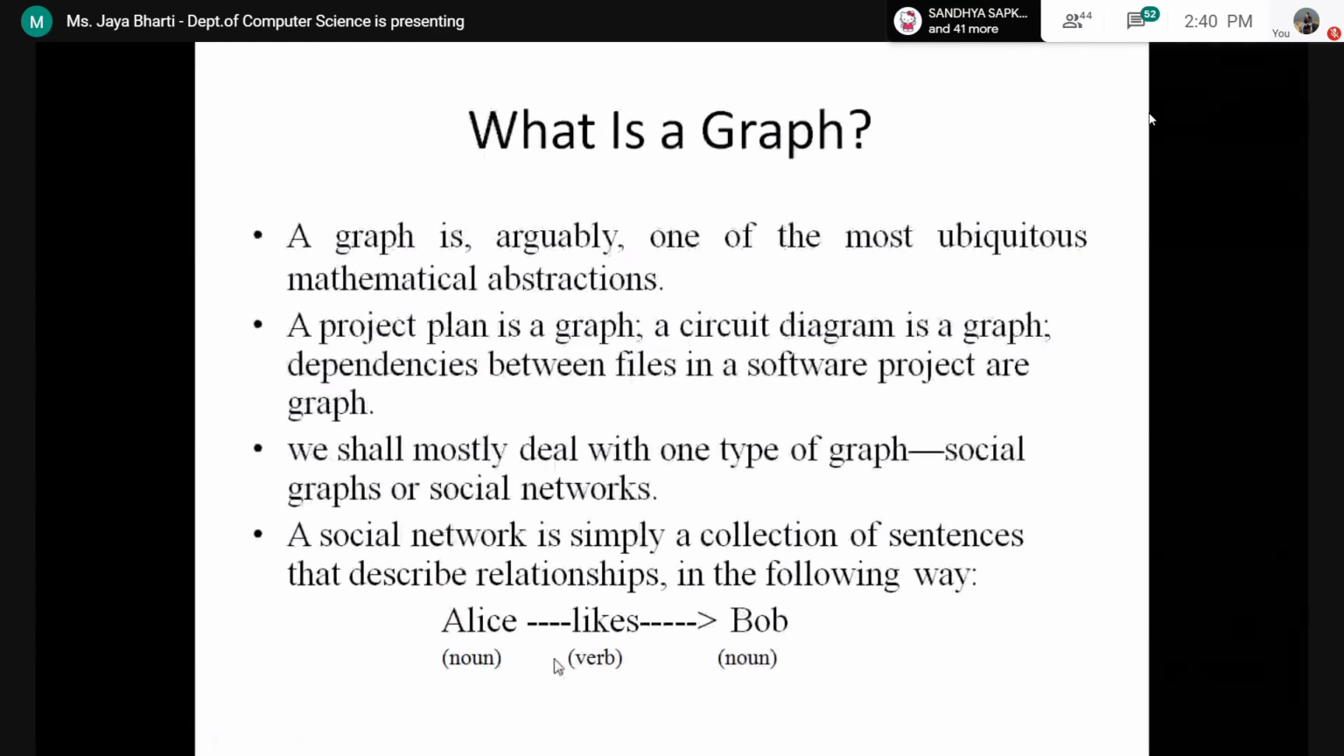Alice likes Bob. You can see this is a noun, this is a verb, and this is again a noun. So this is a small social network. A social network is simply a collection of sentences that describe any relationship. You can see the relationship because we are using the verb like. You can see the relationship that Alice likes Bob.